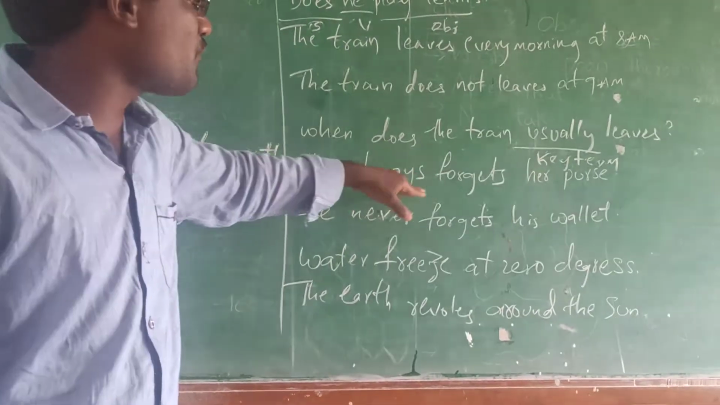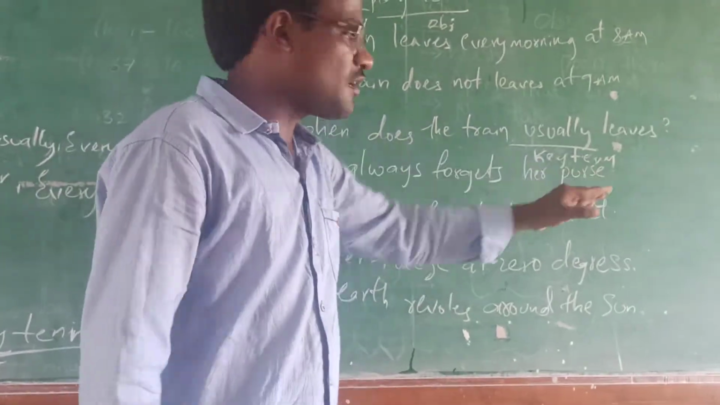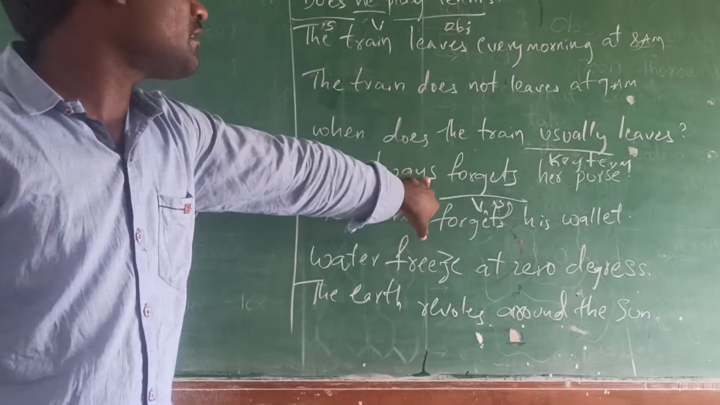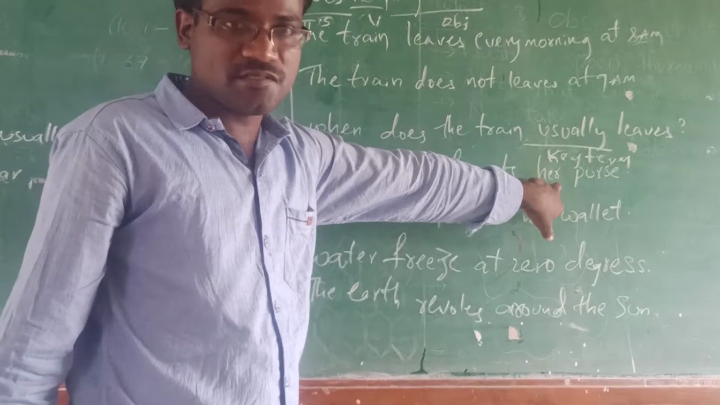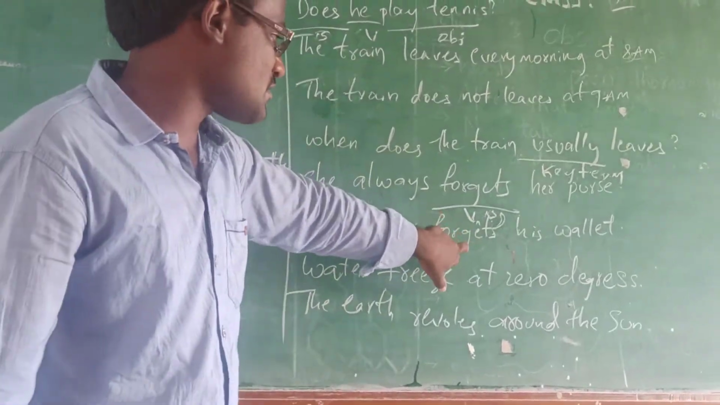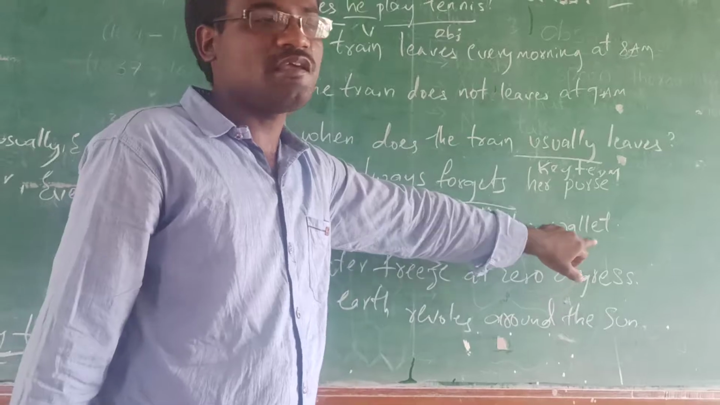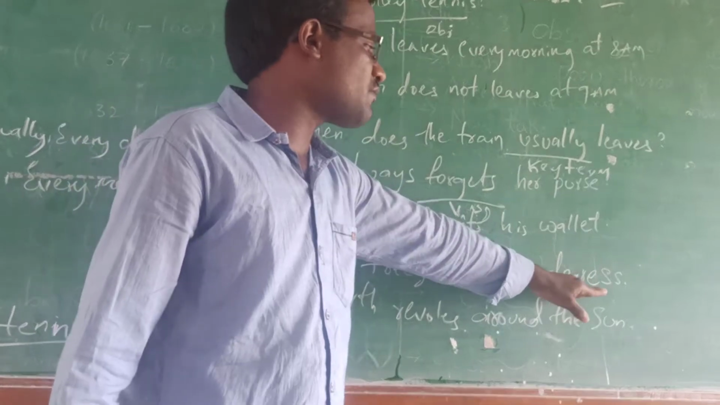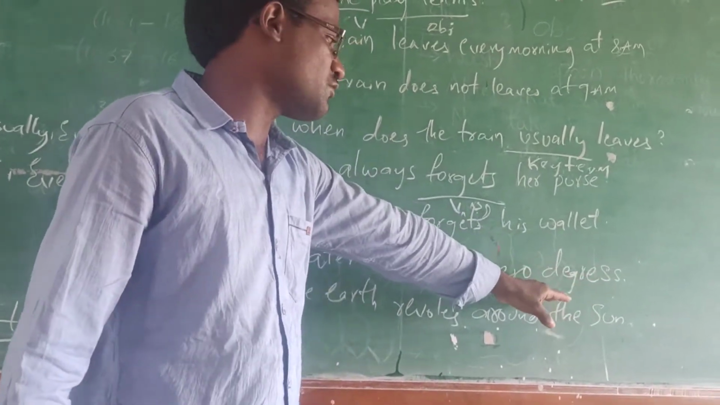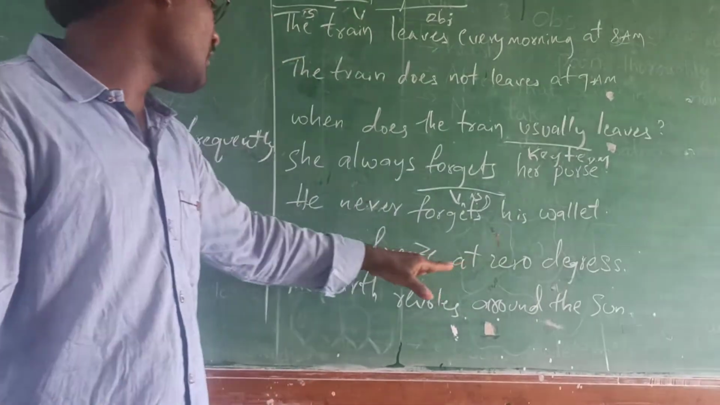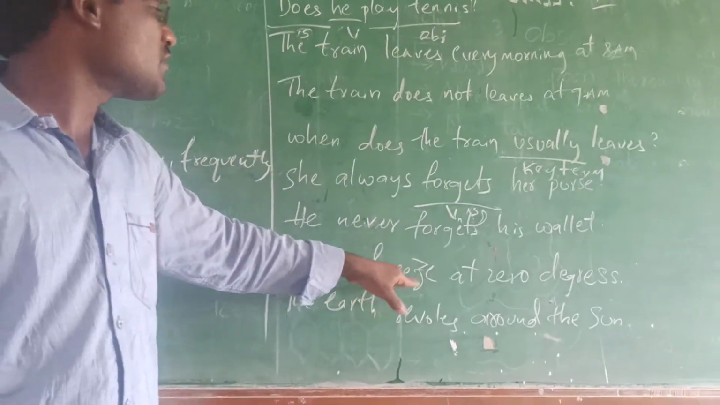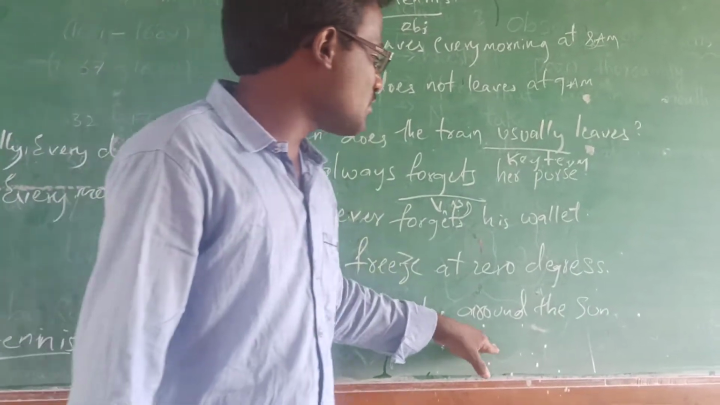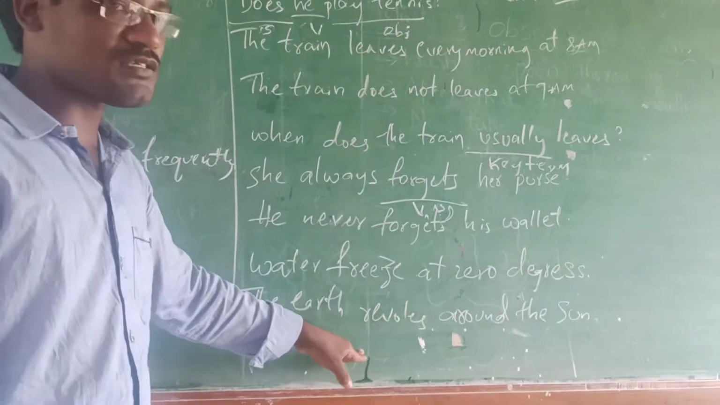Here, she always forgets her purse. Again here V1 S form, and always forgets her purse. And next, he never forgets his wallet. Here he is saying that he never forgets his wallet. And water freezes at 0 degrees. This is a universal truth. We all know the freezing point of water is 0 degrees. The next, the earth revolves around the sun. This is also a universal truth.